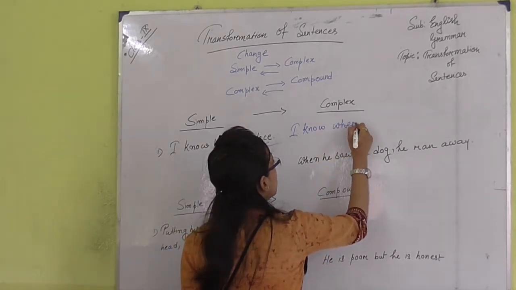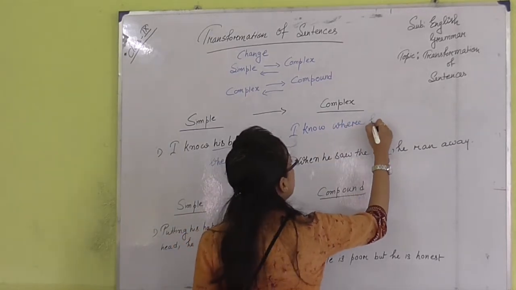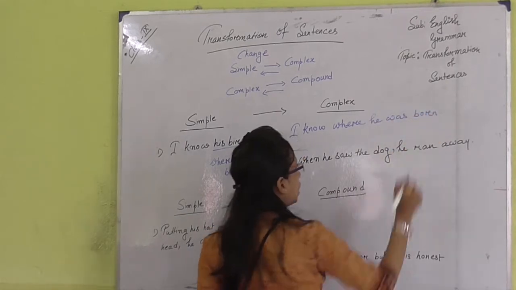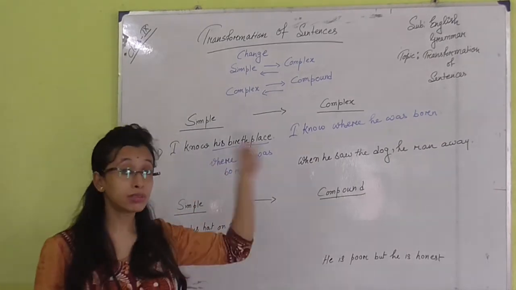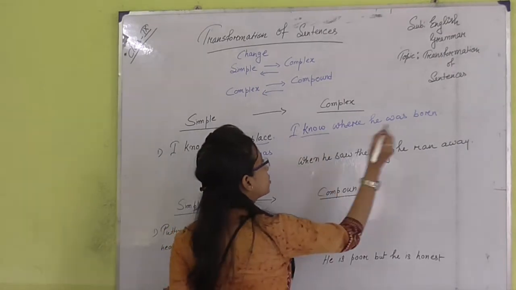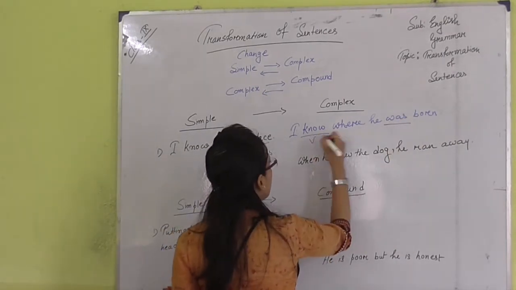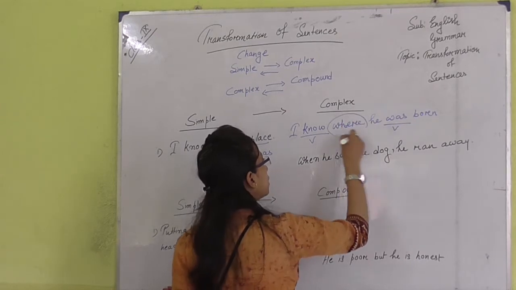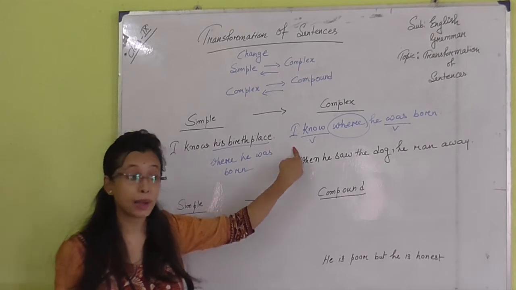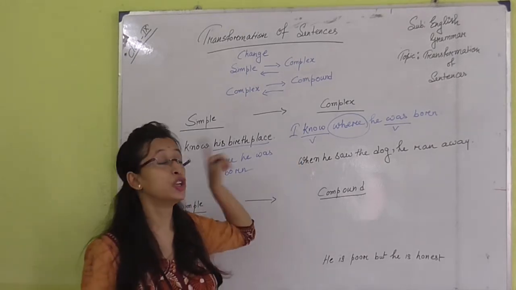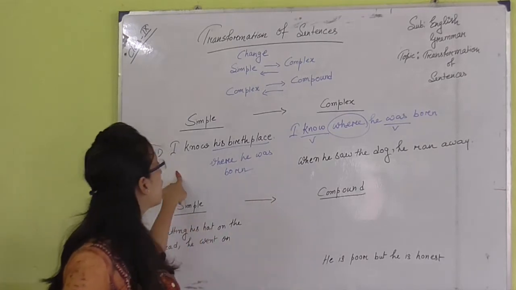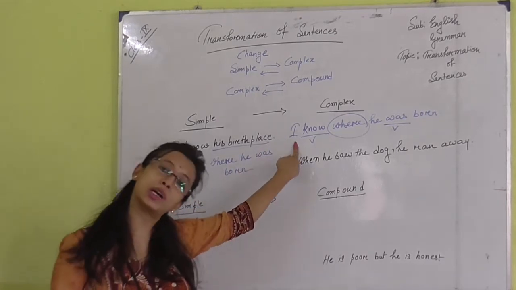I know where he was born. Now see the sentence. Here are two verbs, number one verb, next verb, and here is a linker also. So it means I have correctly changed the simple sentence into a complex sentence.